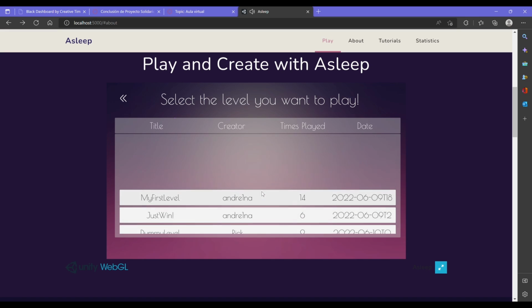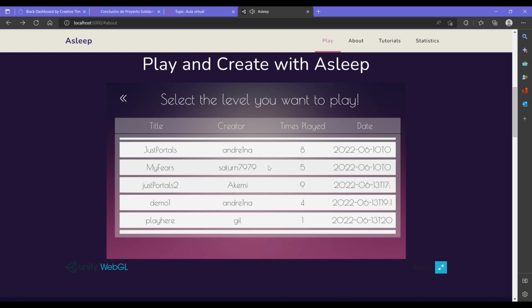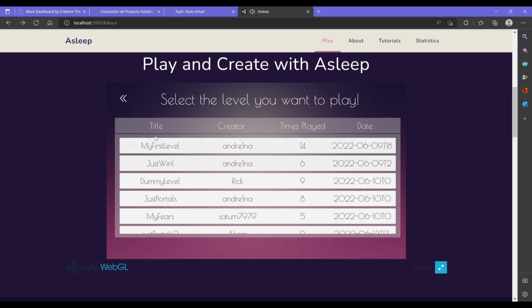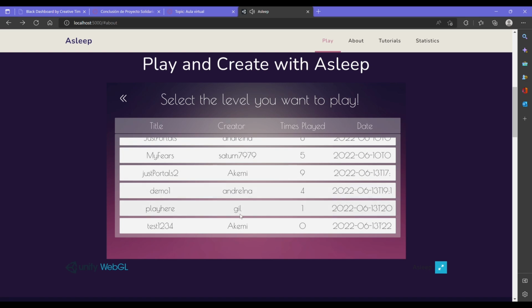Okay, so in the level select we have a list of all the levels that are available to play. These are levels that users have created previously, and each has information like the title, the user that created the level, the number of times the level has been played, and the date in which it was created. If we scroll down, we can see test 1, 2, 3, 4, which is the level we've just created, and we're going to press it.